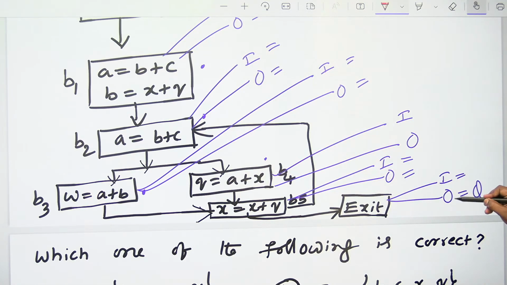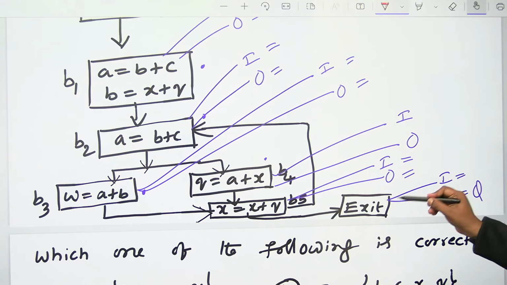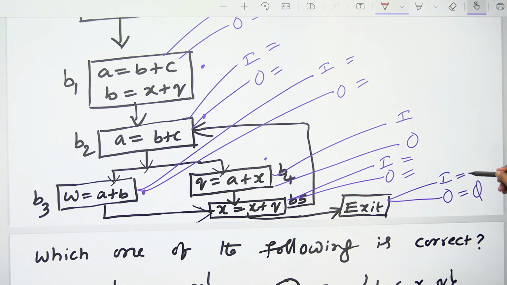But what about in? You know very well. In is nothing but out minus kill union gen. Out is pi minus anything is pi only, union gen nothing there, so pi. That's okay. So exit, in and out you got, that is fine.